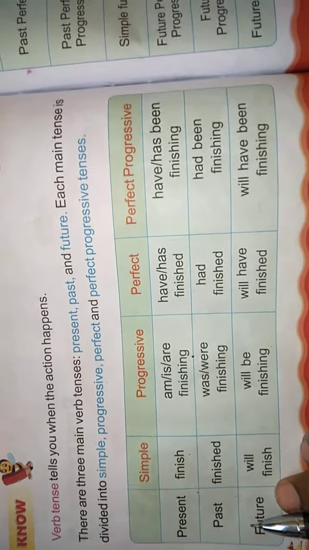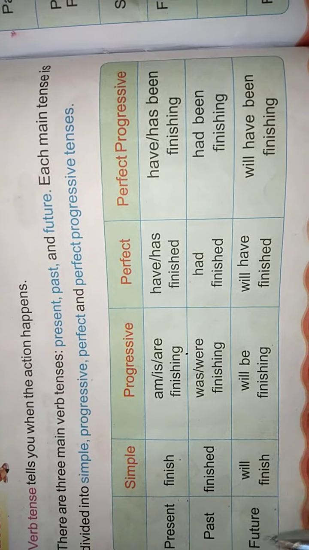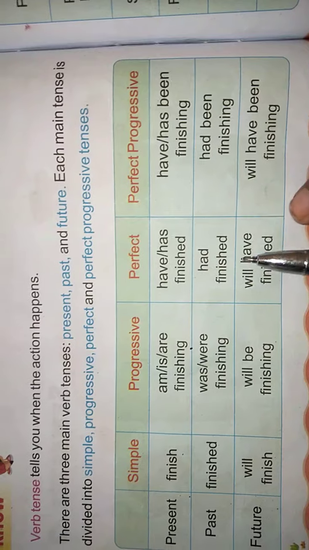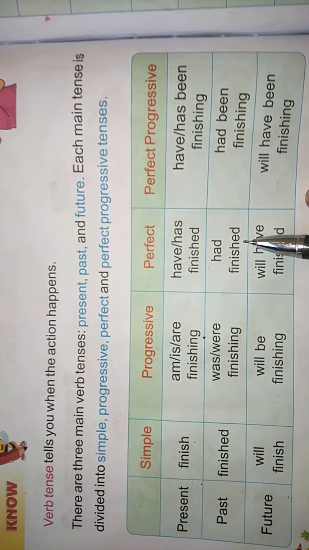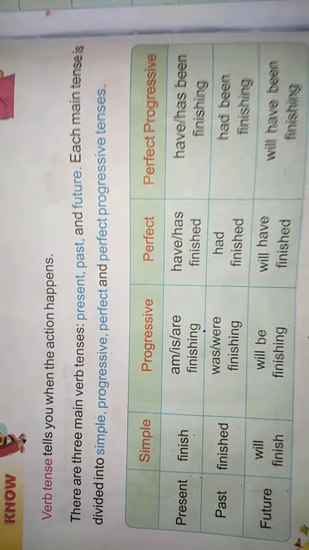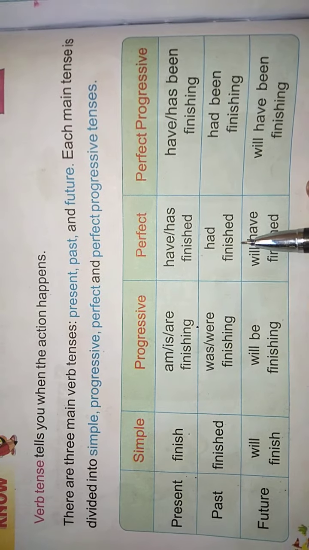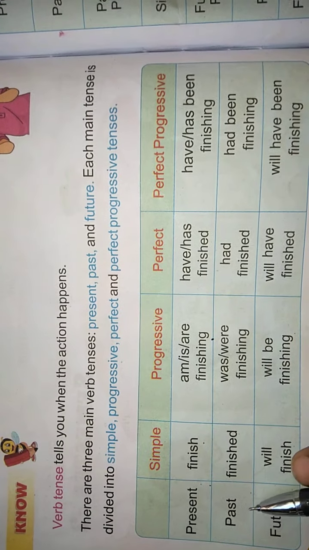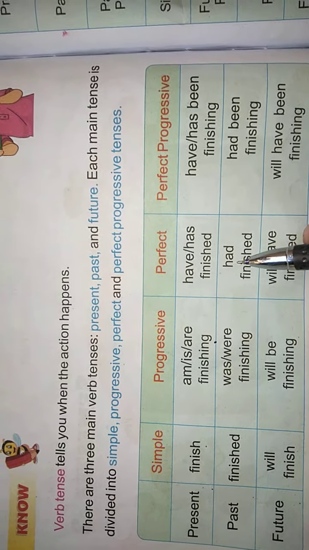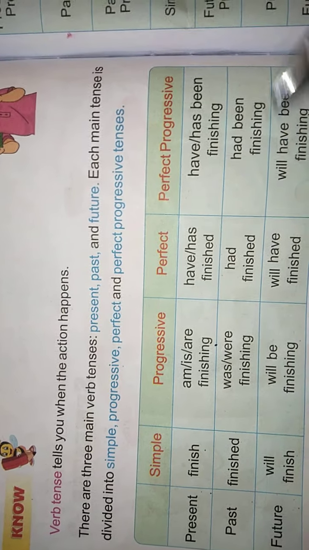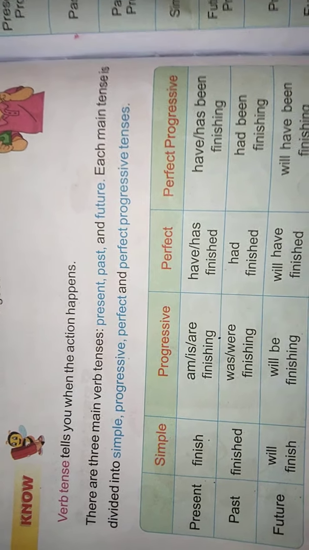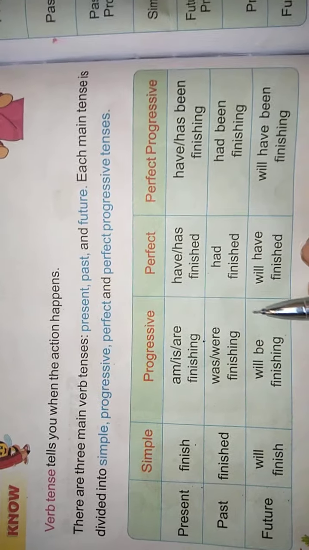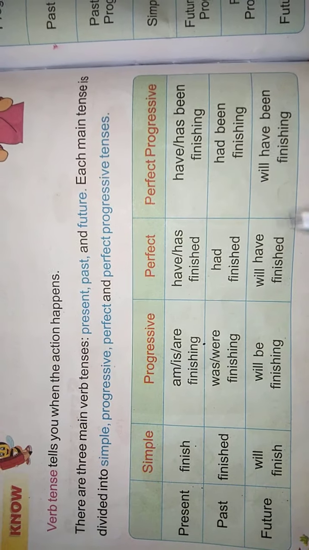Okay, children. Now look at the past perfect tense. What is meant by past perfect? The past perfect formula is had plus finished. Subject plus had plus finished. Here we use have or has in present perfect tense. Coming to the past perfect tense, we use had, either it is plural or singular. Don't worry about singular and plural.